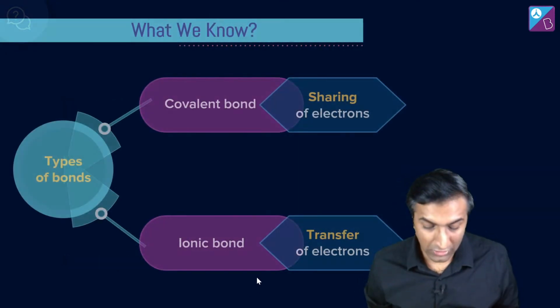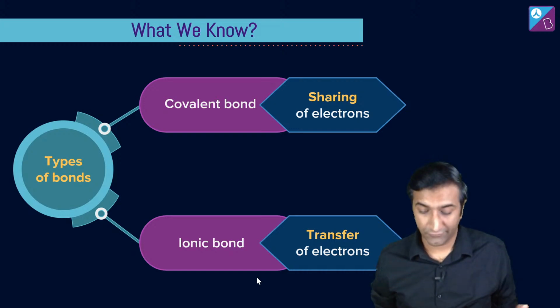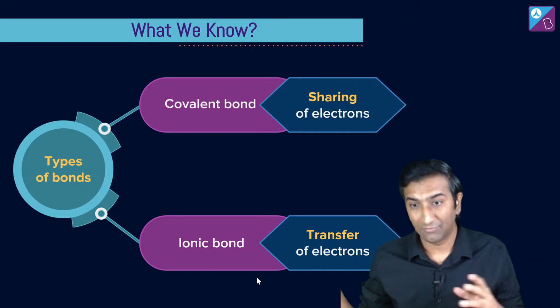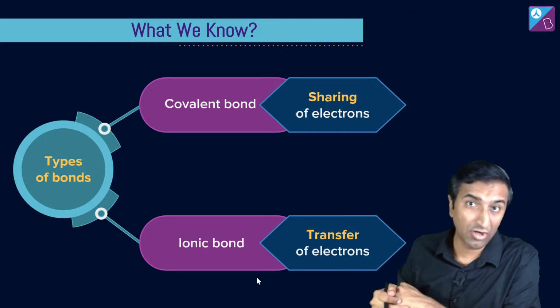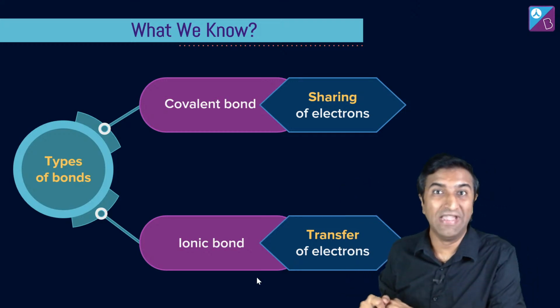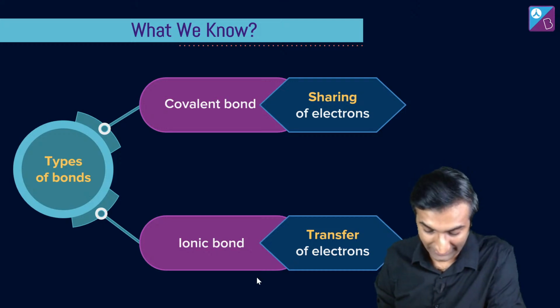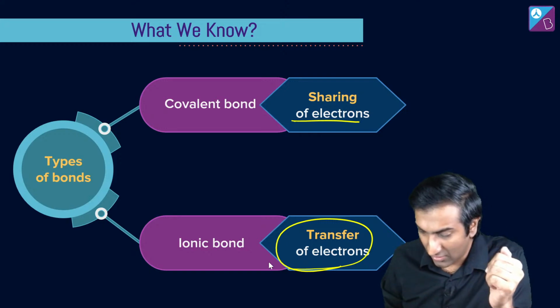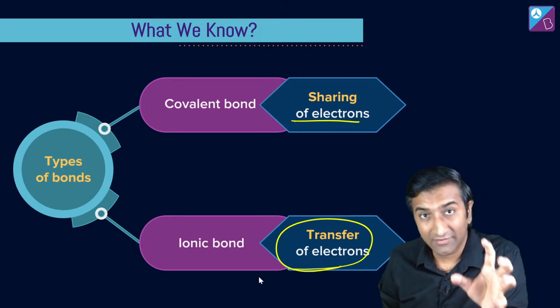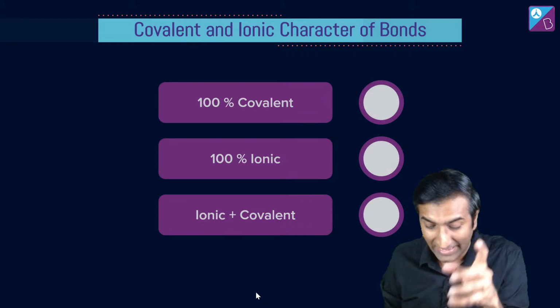So what do we know about the whole nature of these bonds, right? Covalent bonds दो टाइप के होते हैं. I'm sorry, bonding दो टाइप की होती है, covalent and ionic, right? What am I talking about? I'm getting to dipole moment. That's what we want to discuss right now. ठीक है? Covalent bond में होते हैं sharing of electrons. Ionic में there's transfer. Now here's the deal, right? There is a concept of covalent and ionic character of bonds.